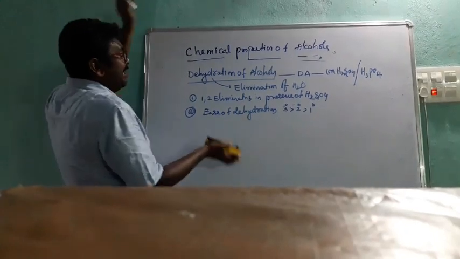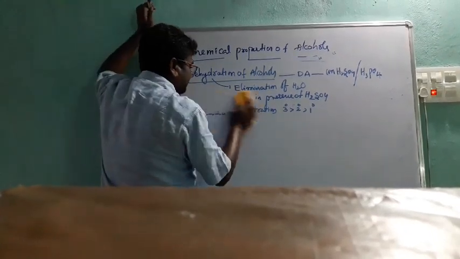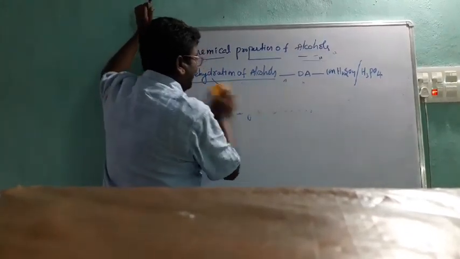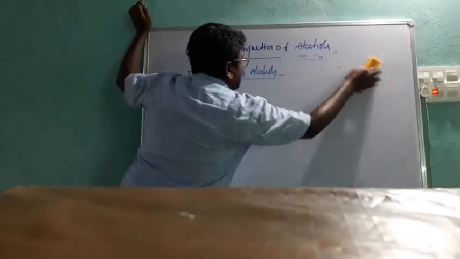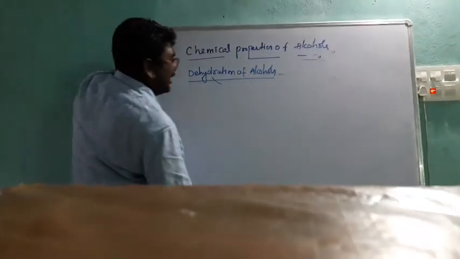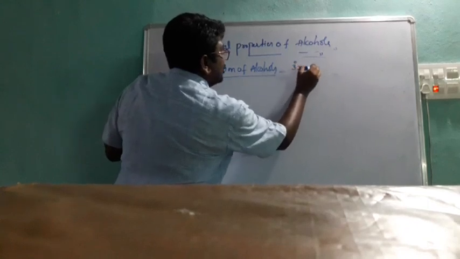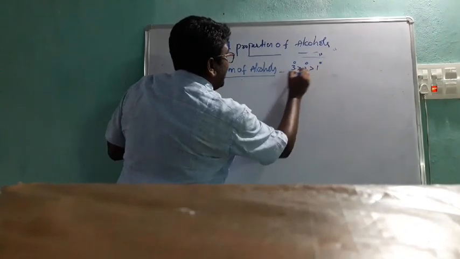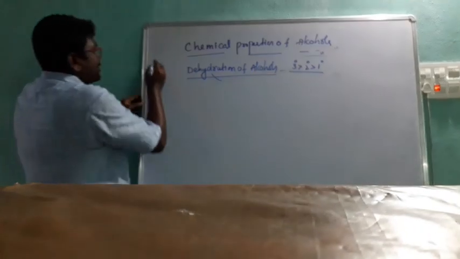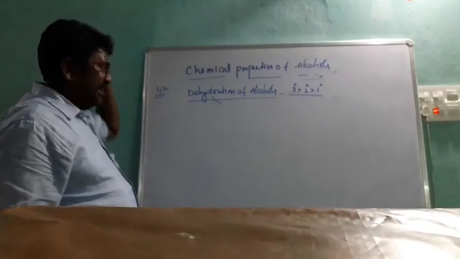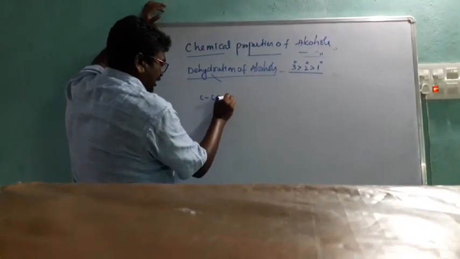I'll write 3 equations. It is very important. First one, remember this: 3 degree is greater than 2 degree is greater than 1 degree. Second condition, 1,2 position elimination. I'll explain. See here, suppose 1, 2, 3, 4.